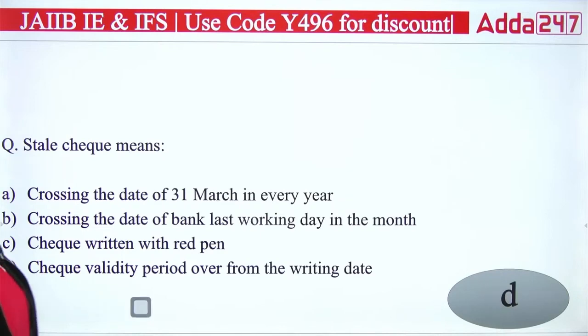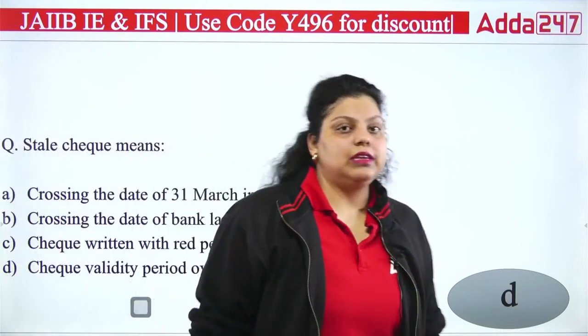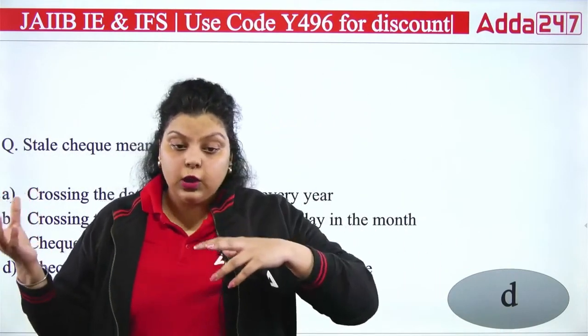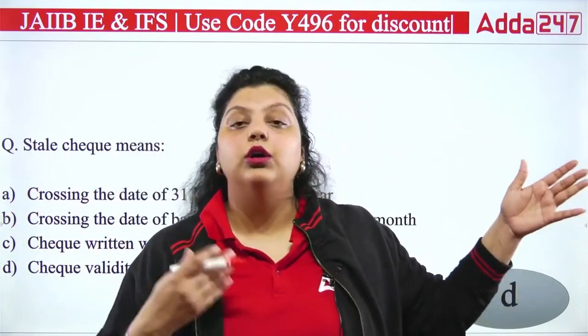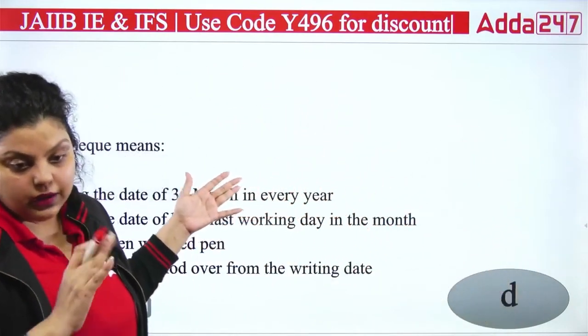So do remember, there are multiple types of checks we have. A stale check means the invalid check. And why did this check become invalid? Because the validity of the check has expired.